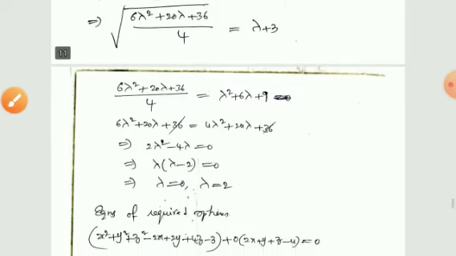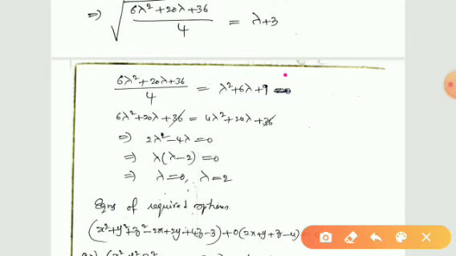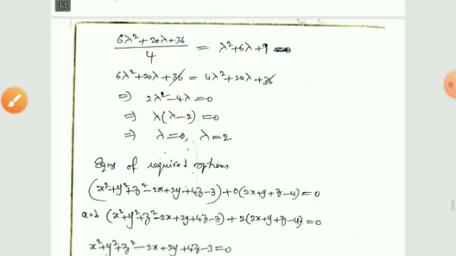Therefore since D is equal to R, we can write this step. On squaring both sides, we can write lambda plus 3 whole square is equal to lambda square plus 6 lambda plus 9. Here the root is cancelled on the left side. On simplification we finally get lambda is equal to 0 and lambda is equal to 2. By taking lambda is equal to 0, we get the equation of one sphere, and by taking lambda is equal to 2, we get the equation of the second sphere.